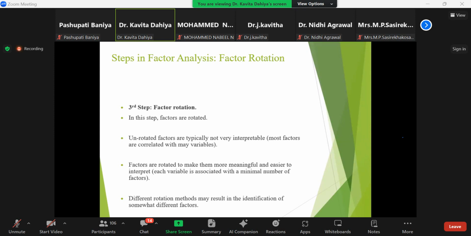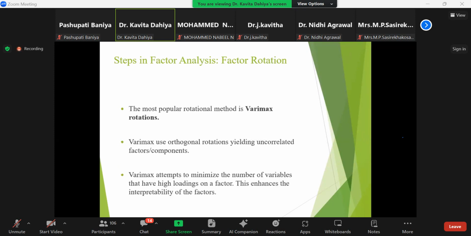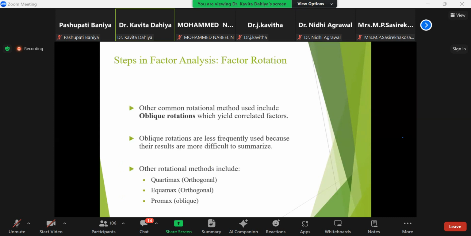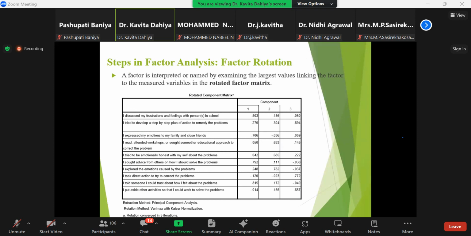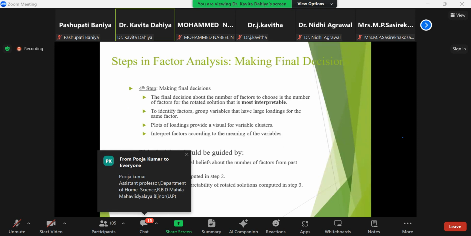Factor rotation is nothing but it will rotate the variables again and again to derive the best result for you. Varimax rotation is also an option that is available in SPSS. Varimax uses orthogonal rotation to yield uncorrelated factors or components. These are also options available for factor rotation. So the rotated factor matrix is again generated by the software.